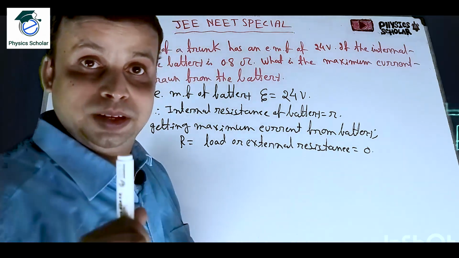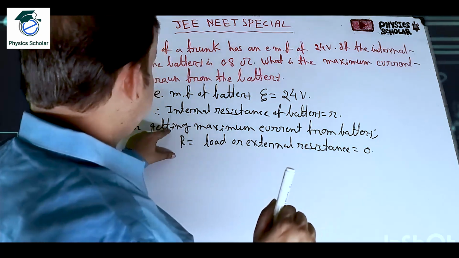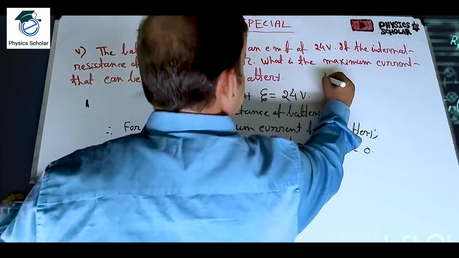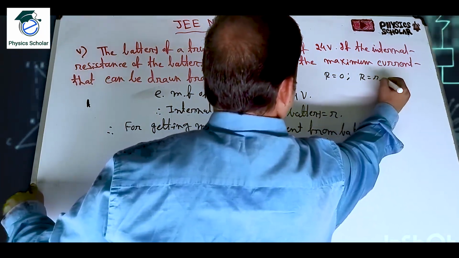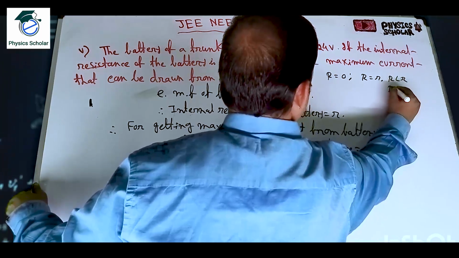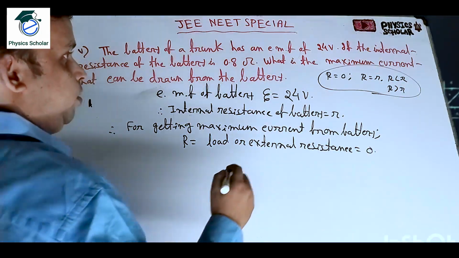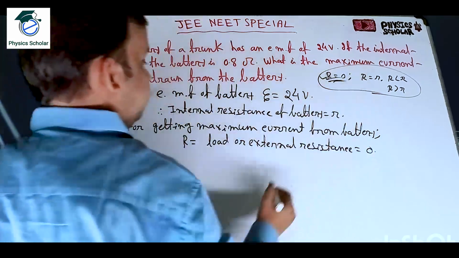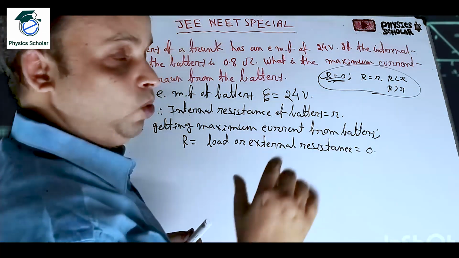We have solved problem number 1 of today's episode, if you can remember. The options given were capital R equal to 0, capital R equal to small r, capital R less than small r, capital R greater than small r. And we obtained capital R is equal to 0. That means the external resistance will be 0, clear.